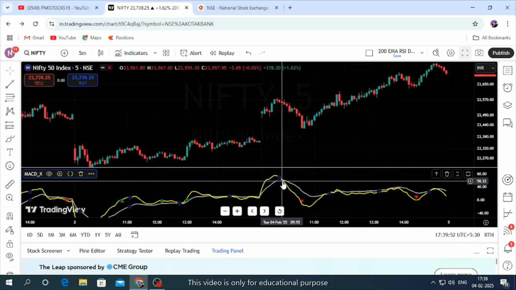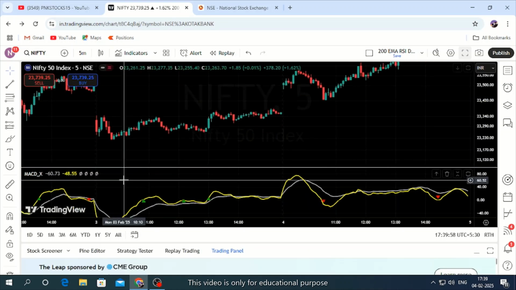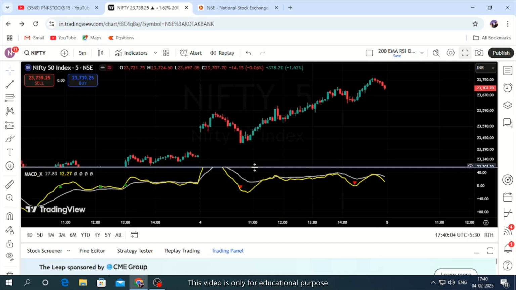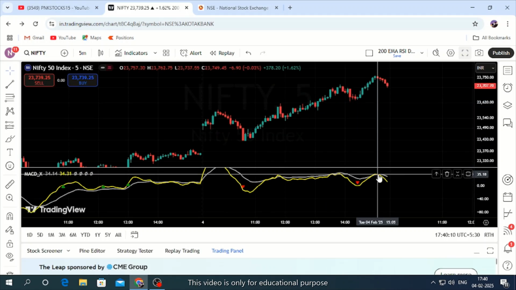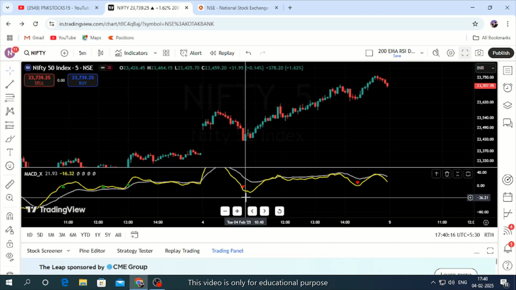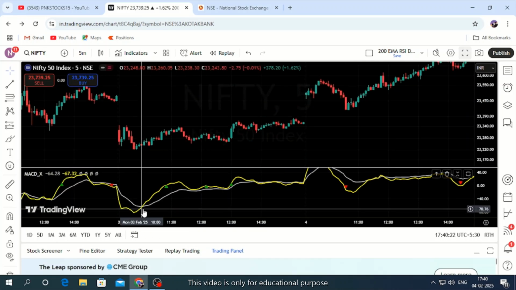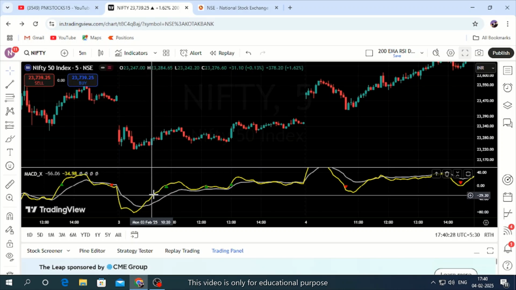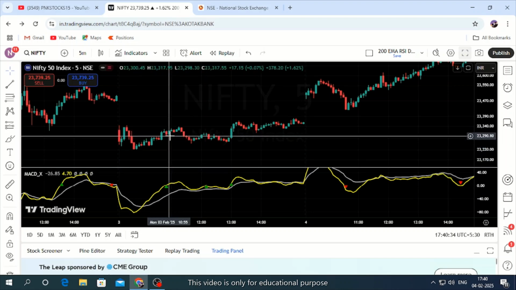When you see this crossover, see the price is coming from there to the bottom. When you see this crossover, the price is moving up, right? When you see this crossover, the price moved down. So whenever the crossover is happening from top to down, then we need to short sell. Wherever the crossover is happening from the bottom and the lines are going up, and if we have a width in between, then the price is moving up. So that is simple.